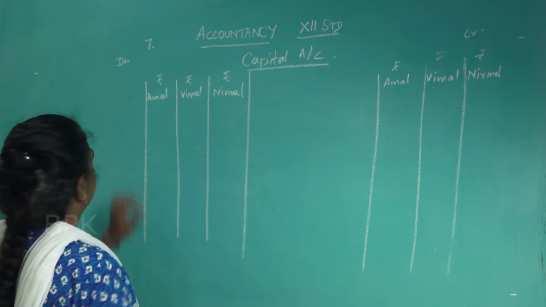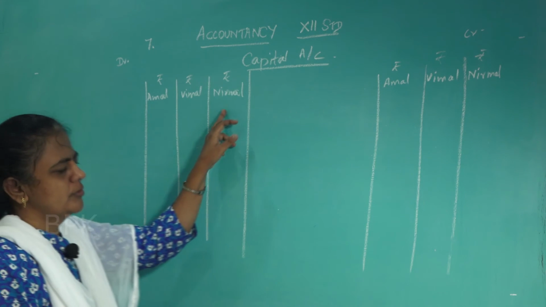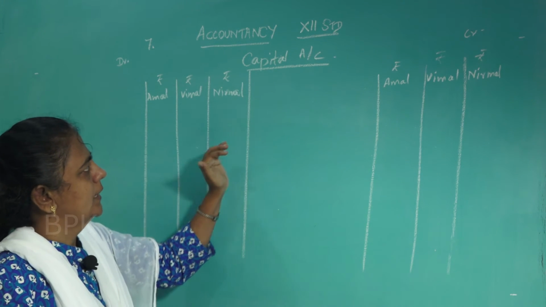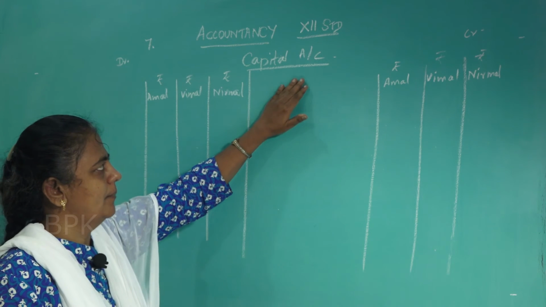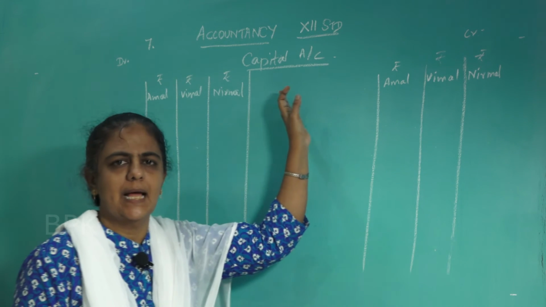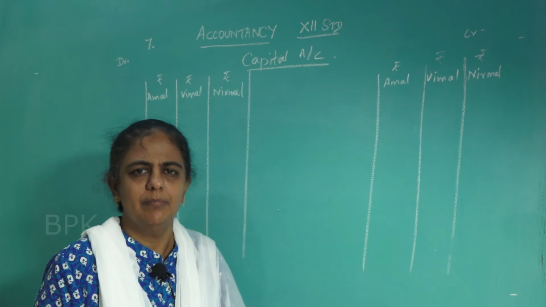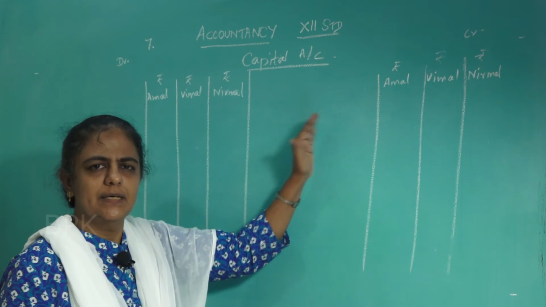So totally 3 partners are there. Nirmal is also bringing capital, so put him also in the capital account. Now what you have to do, as soon as you open the capital account it always has a credit balance. So the opening balance of the capital account should be brought on the credit side.